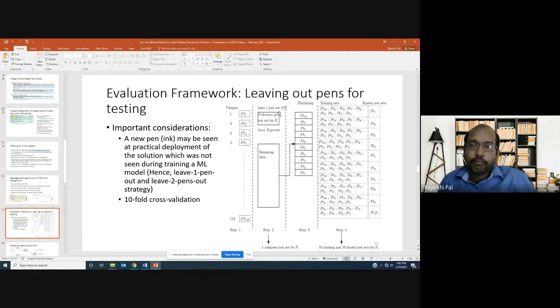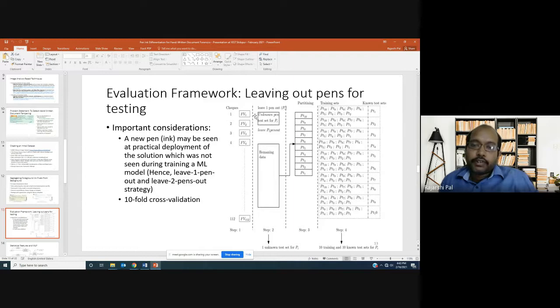Now let's say a pen pi. All the checks where pen pi is being used are left out from the training.